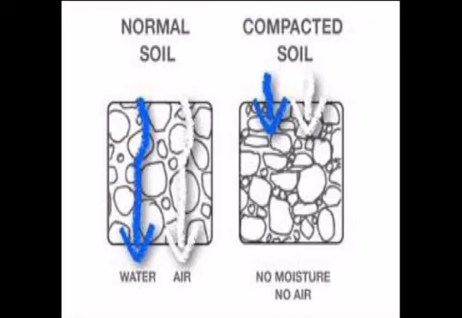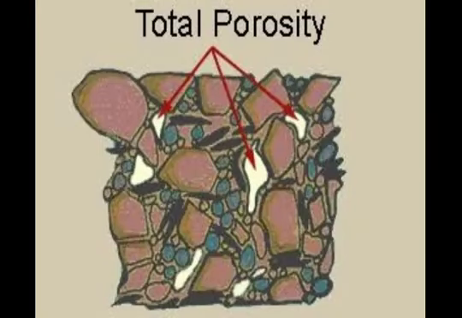These pores are filled with air and water, and it is due to these pores that the soil has the quality of porosity. So what is the use of porosity? Porosity of the soil plays an important role for plants and animals. Plants and animals use air and water present in the pores of the soil, and it is due to the porosity that soil can retain air and water for a longer time. Okay, the roots of the plants can grow properly only when there is sufficient porosity in the soil.